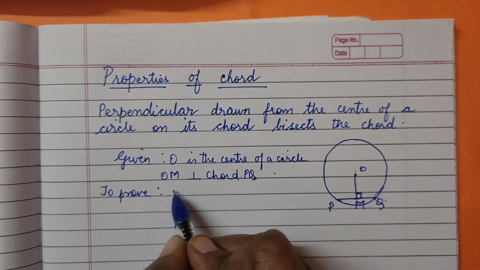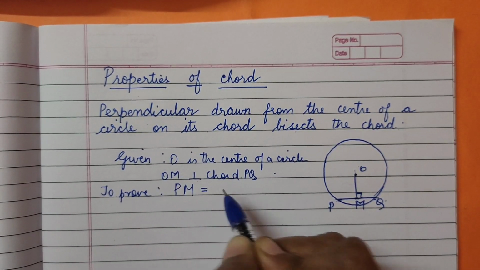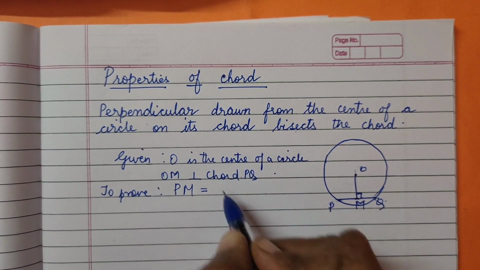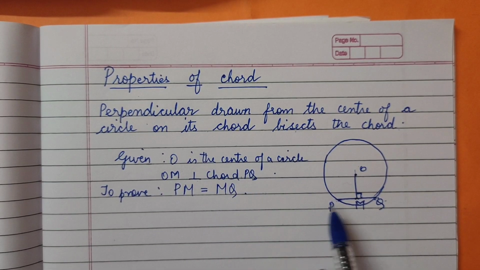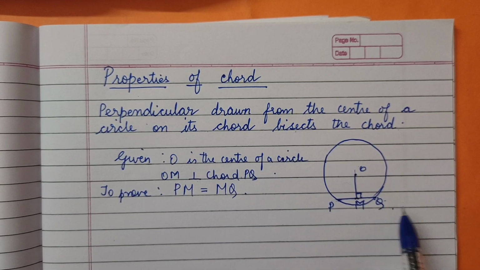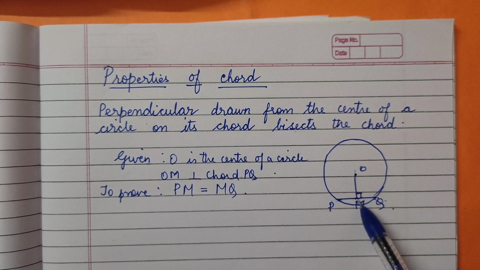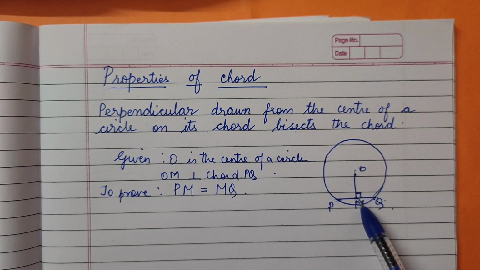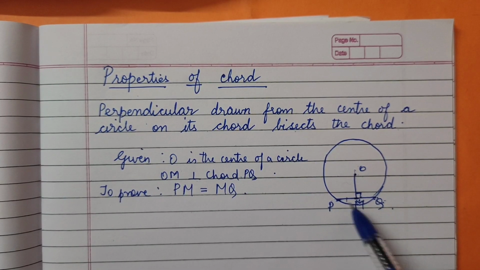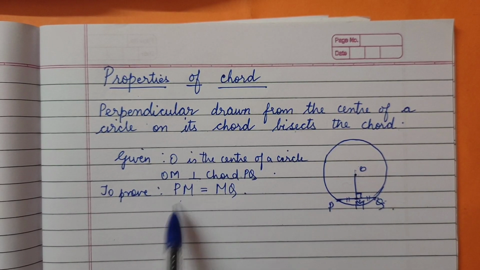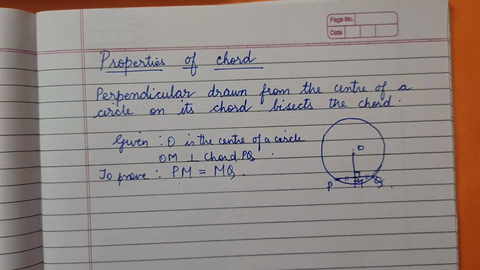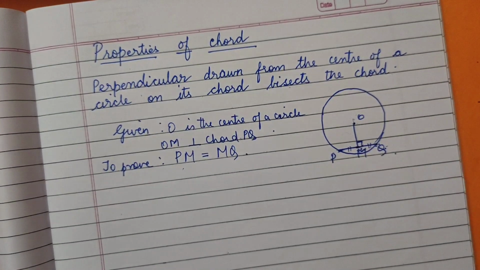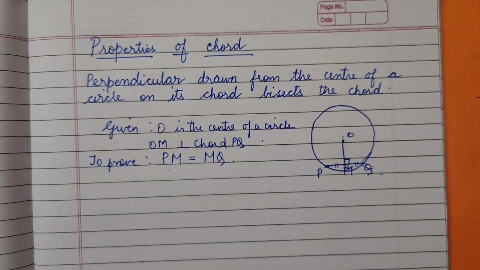So what you will understand? PM is equal to what is the other one? MQ. Segment PM is congruent to MQ, also you can write. See, I repeat, जब भी perpendicular दिया रहेगा and it is intersecting at the chord, then that means we can say that this is congruent to this one. This is the thing we have learnt with an activity. Okay, next one we will see one more property.